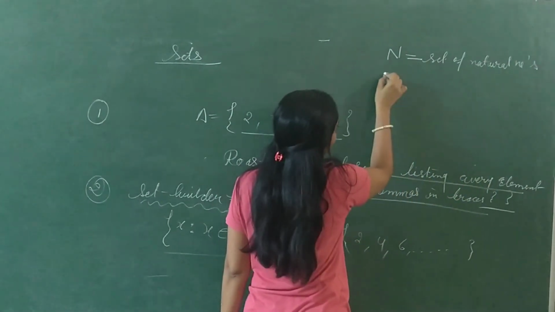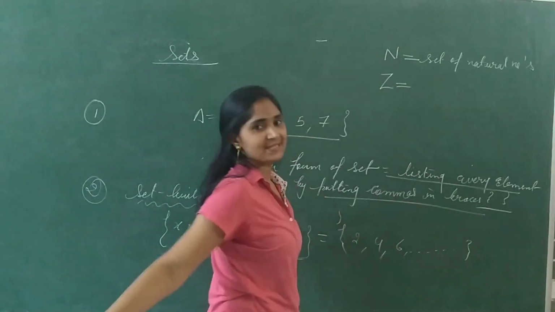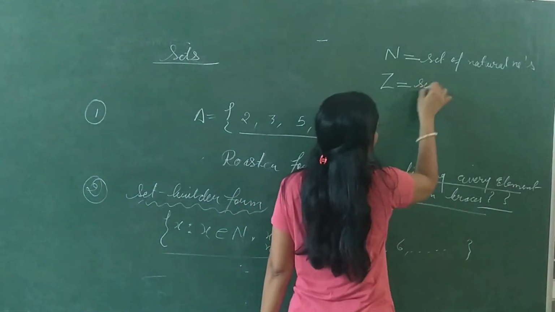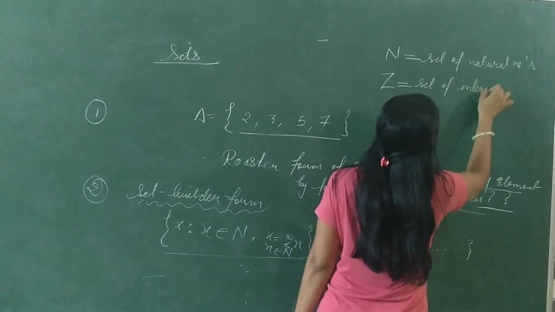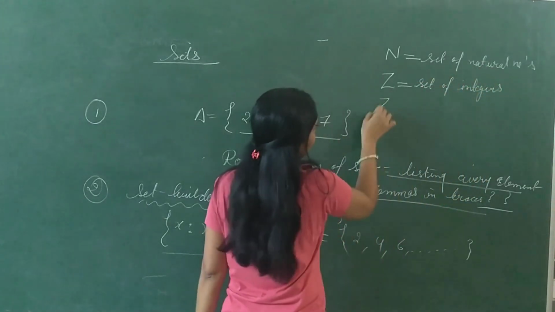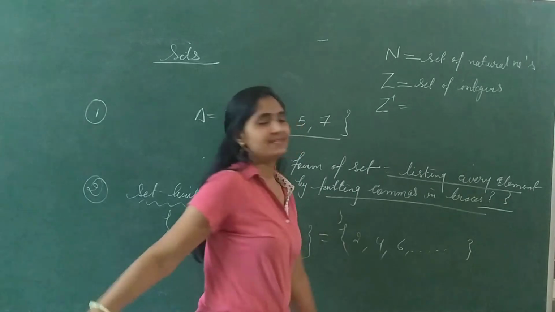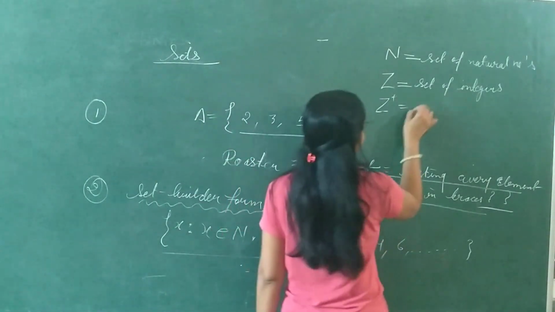And if we write Z, capital Z means it is the set of integers. Z positive means set of all positive integers.